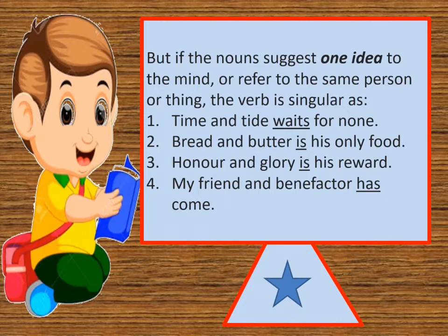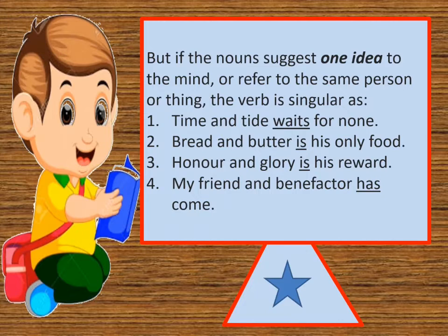Number 2 is bread and butter is his only food. Bread and butter are staple food. Both are staple food. So this is considered one. So here the verb will be of singular number. So the sentence will be bread and butter is his only food. Next is honor and glory is his reward. Honor and glory, both the things go hand in hand. So verb will be of singular number.